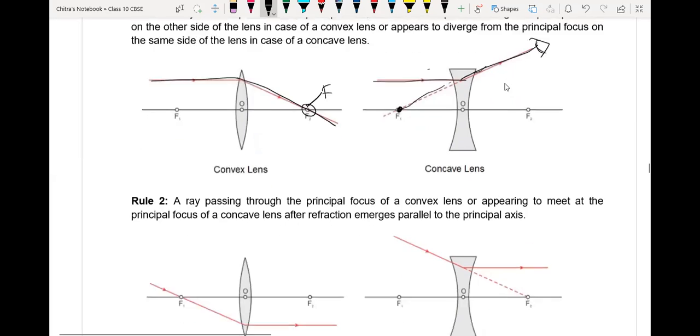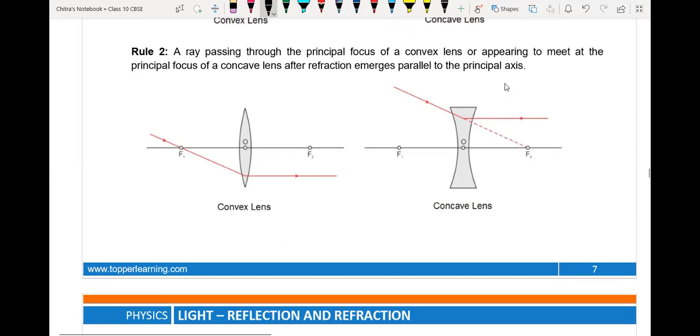Next, if a light ray is incident on the lens through the focus, then after refraction it passes parallel to the principal axis, for both lenses. Again here, the light ray is incident on the lens through the focus like this, and after refraction it will pass parallel to the principal axis like this.